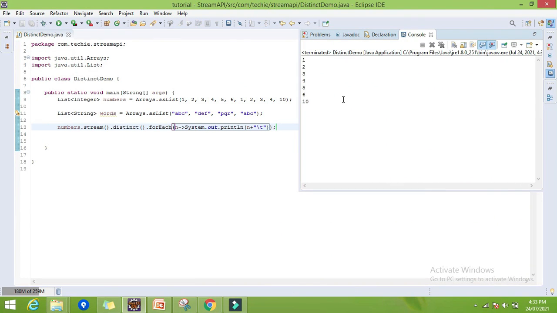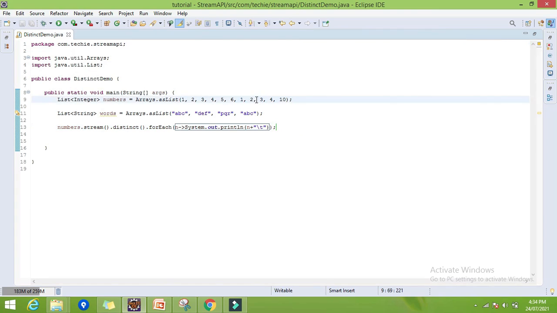So here you can find 1 2 3 4 5 6 10. So it has given the unique elements from this list. It has removed the elements which are repeated, like 1 2 3 4. It has given only the unique, that is the distinct, elements from the list. For that we have used the distinct method. Similarly we can apply it on the list of words also.